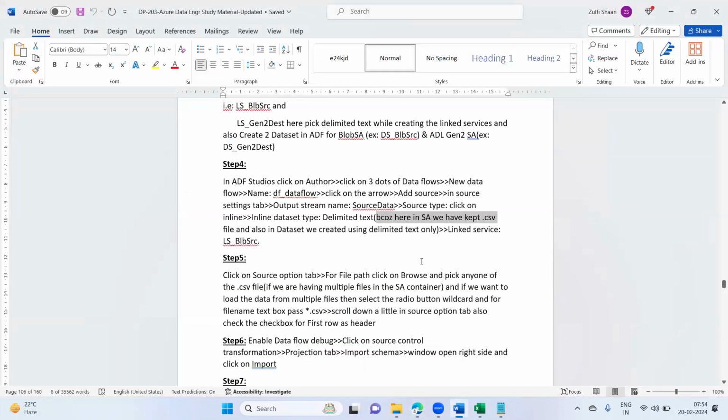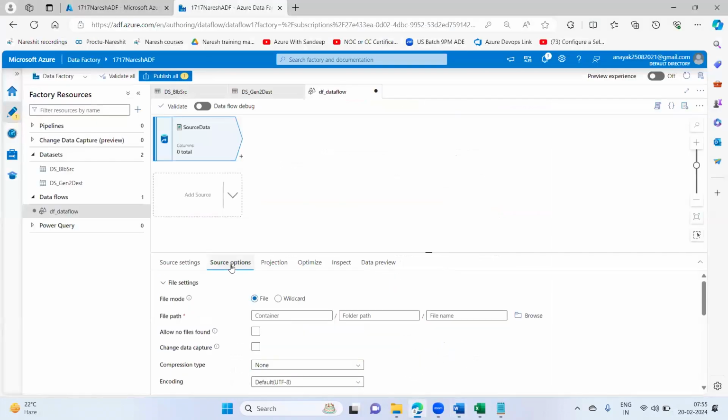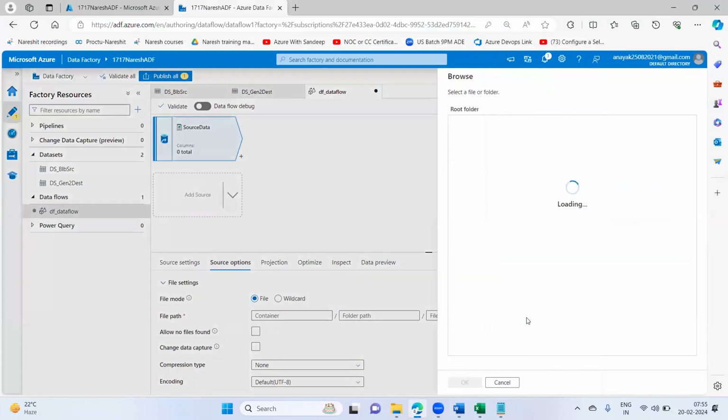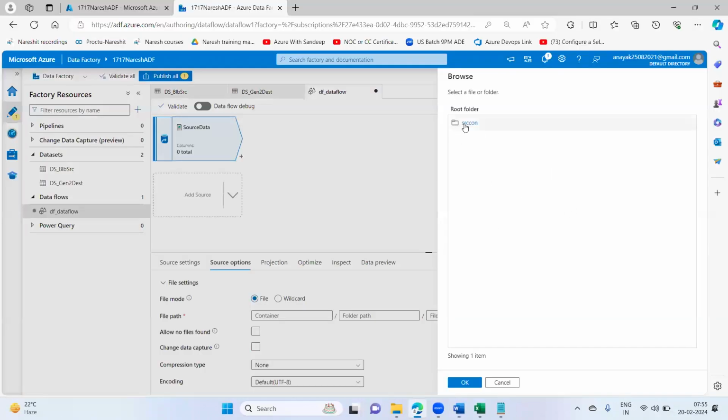Then the next step, click on the source options tab. For file path, click on browse and pick any one of the .csv files. We have only one CSV file, so I'll select this particular file and say okay.